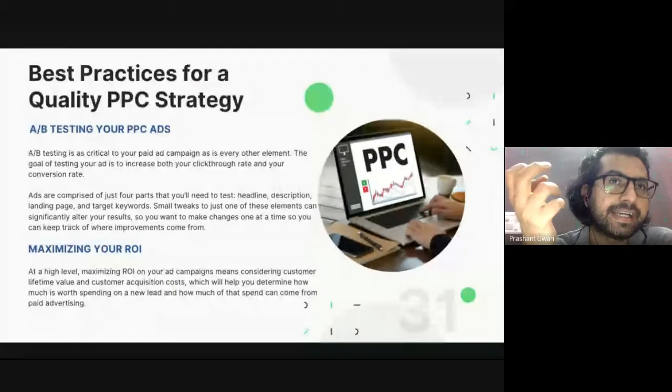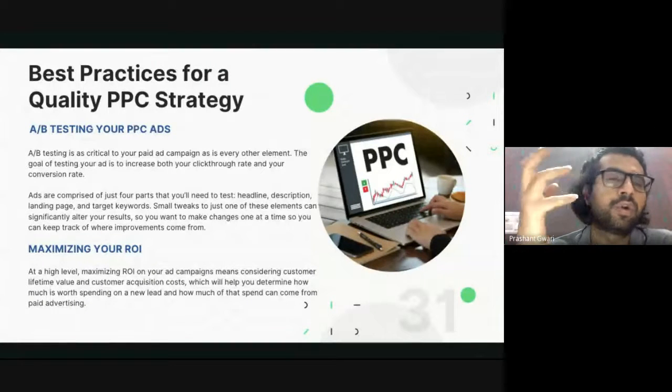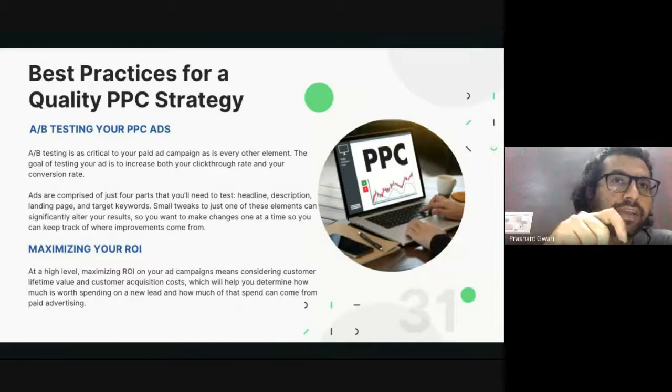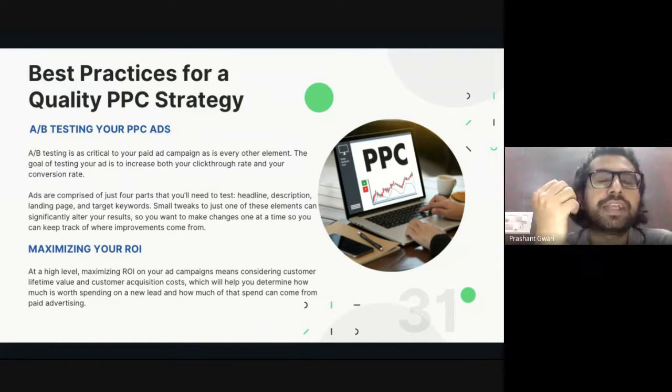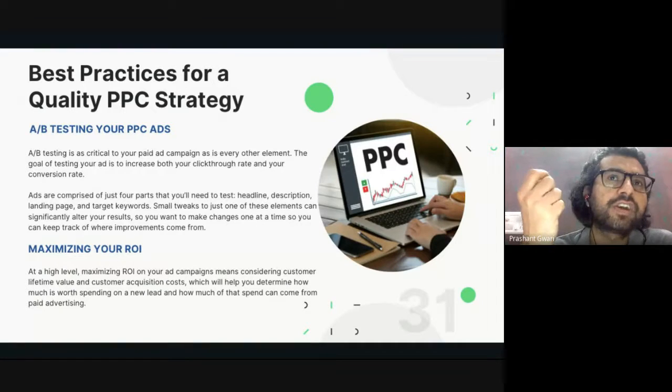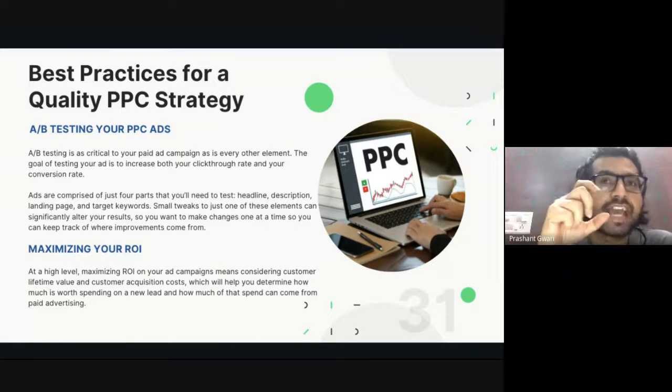Because when we are targeting a keyword, we don't know whether this keyword will give us 100 or 200. To know which keyword can give us more clicks, or which image can give us more clicks, or which video can give us more views, or which text can give us more clicks, it's only possible when you do A/B testing on that.